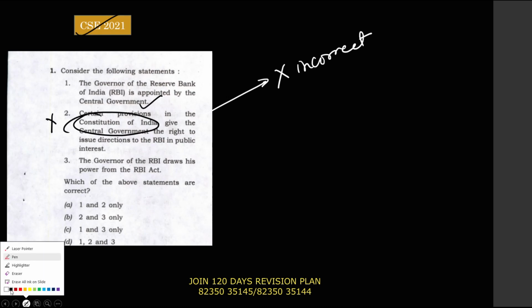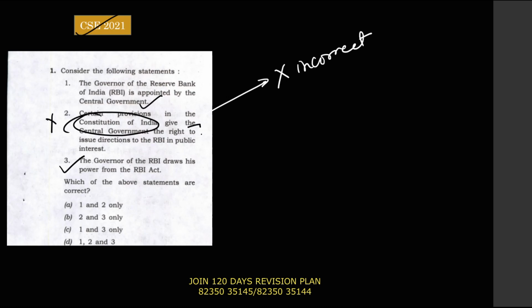And if statement 3 is correct, then statements 2 and 3 cannot be correct together, because at least one of statement 2 or statement 3 has to be correct. So high chances are that, because the Constitution will not go into such details, the Constitution being just broad principles, statements 1 and 3 are correct. So the answer is C only. I hope I'm making sense, guys.